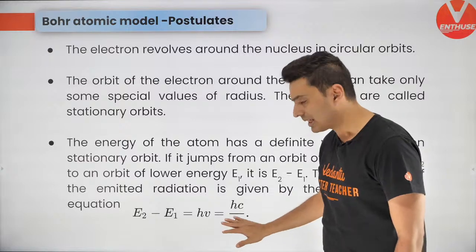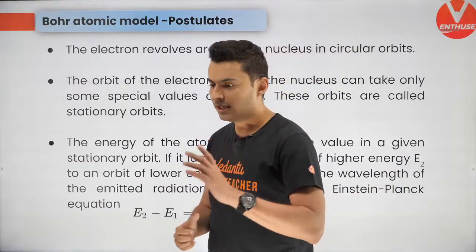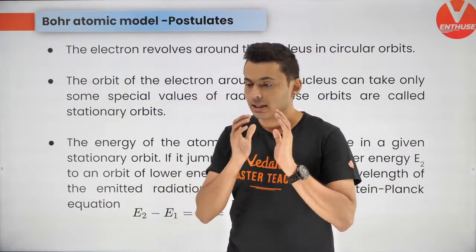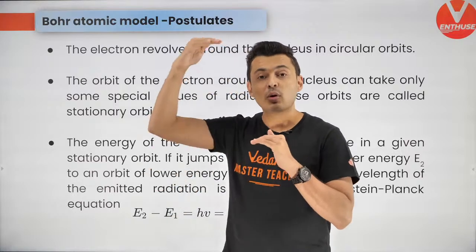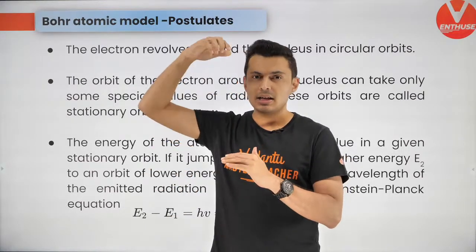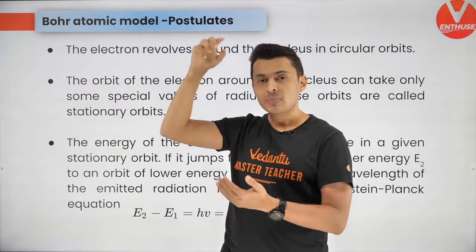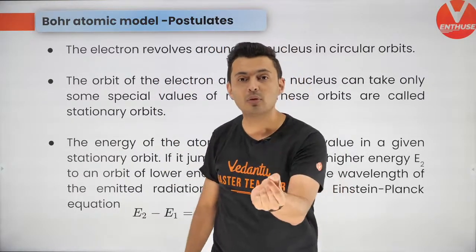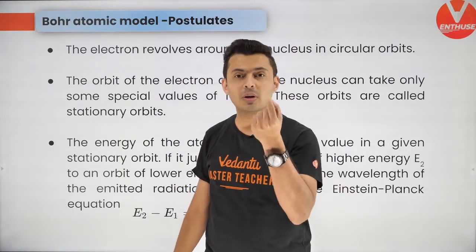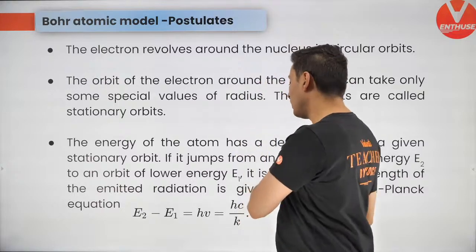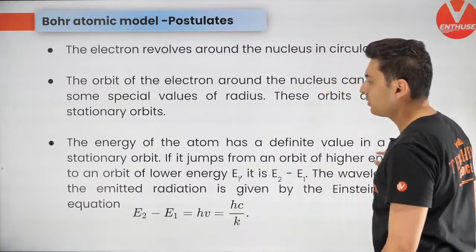Okay, cool. Now remember, when you go from one energy to another, if one energy is higher and the other is lower, so high to low energy, the difference will be converted into a photon. What is the energy of a photon? hc by lambda, or hf, or h nu, whatever you want to call it.